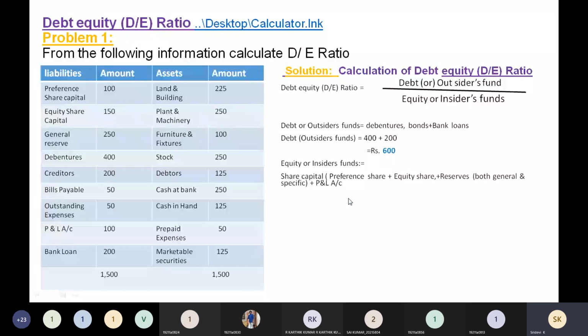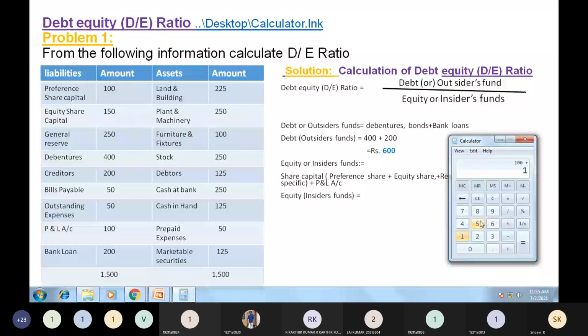Okay, so you add all those things. 100 plus 150 plus 250 plus 100. How much will you get? Use the calculator. 100 plus 150 plus 250 plus 100. 600 you will get. Okay, so the same thing you write here.